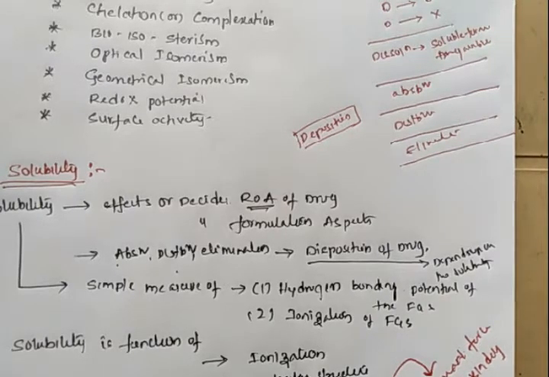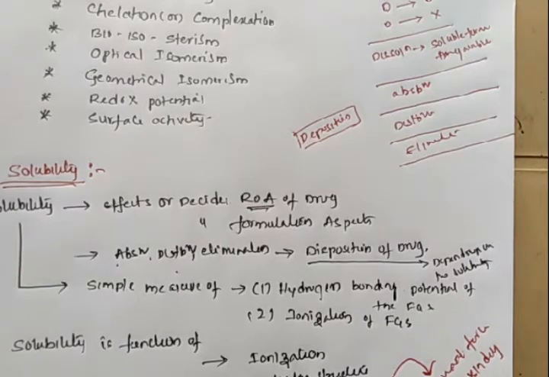So disposition is nothing but deposition of the drug in the body, and this deposited drug slowly releases whenever the concentration of the drug at the receptor decreases. So this disposition property of the drug depends upon the solubility nature of the drug molecule.